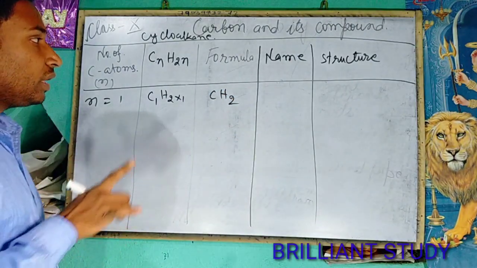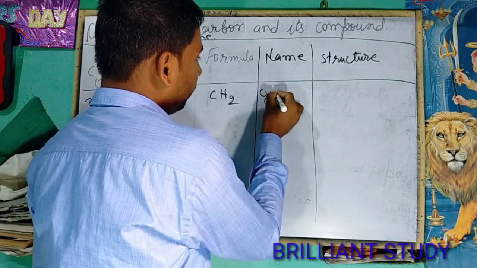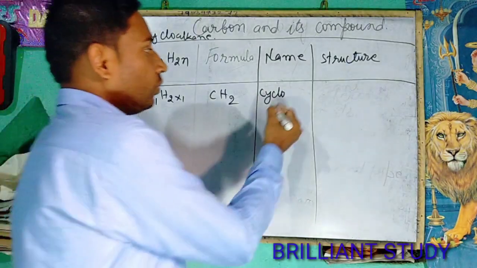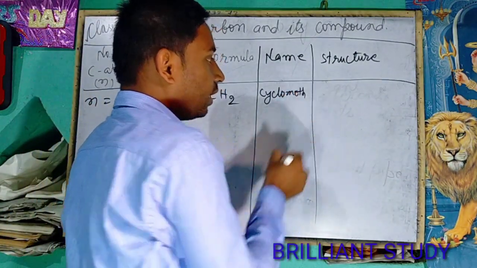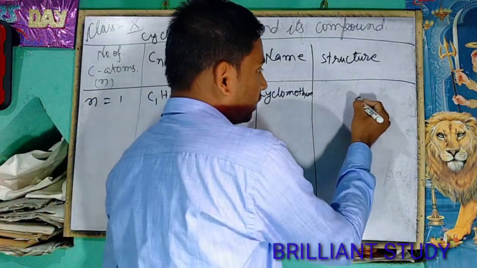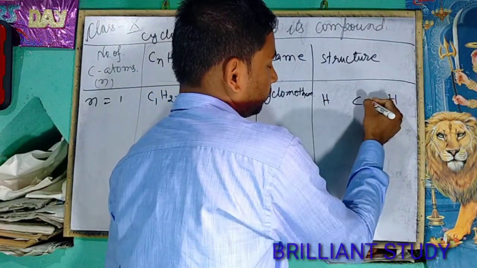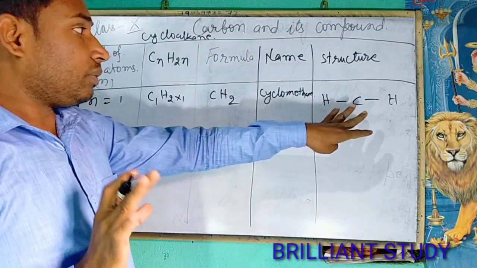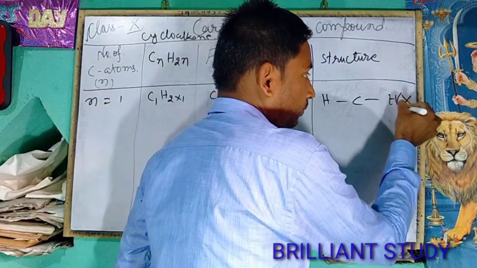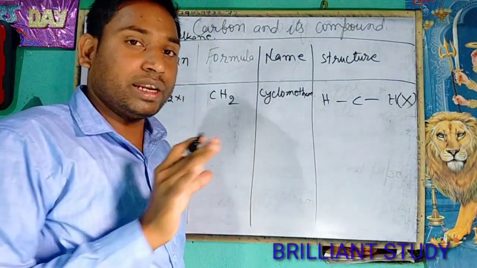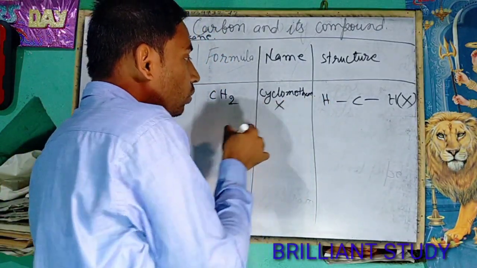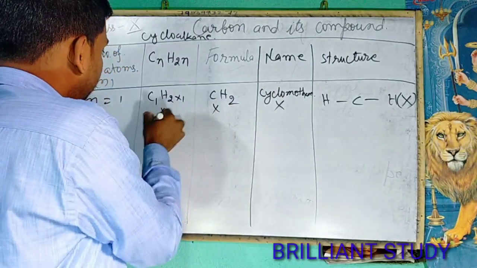According to the rule, the name should be cyclo, and here the number of carbon atoms is 1, so the root name is meth, and A and E will be added: cyclomethane. The possible structure for this formula is this, but this is not a cyclic structure, and this compound is also not possible. So no compound is cyclomethane.